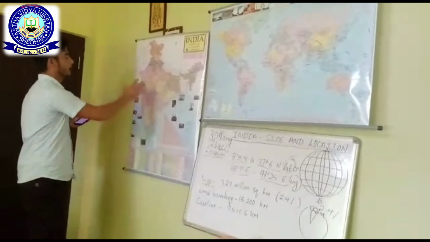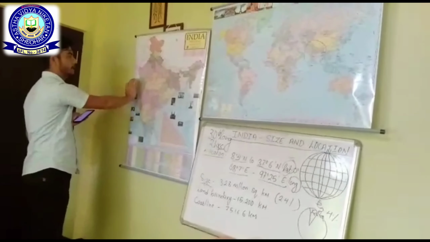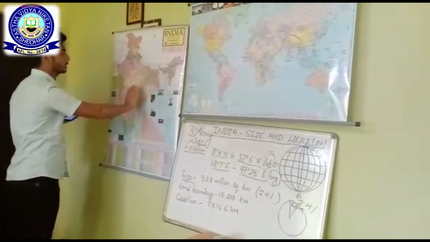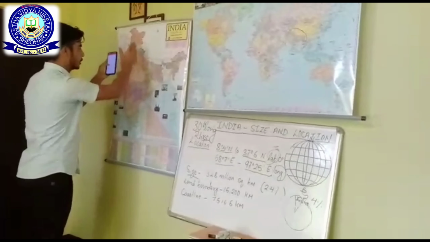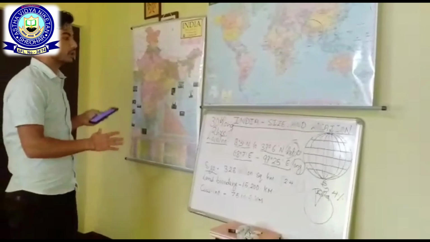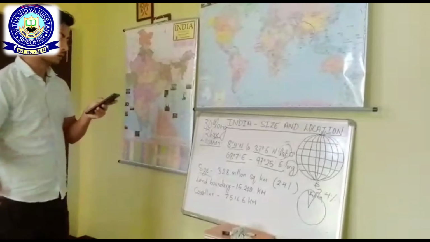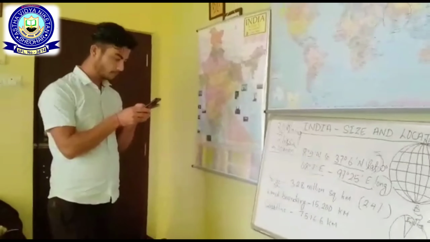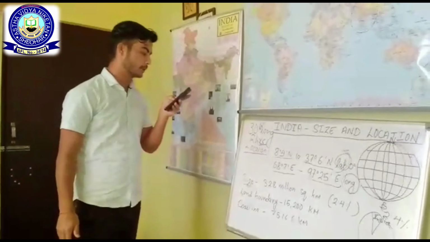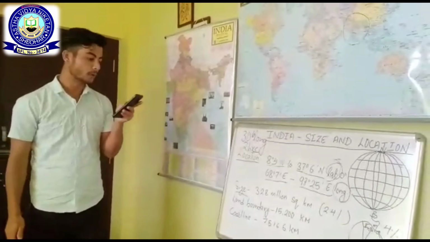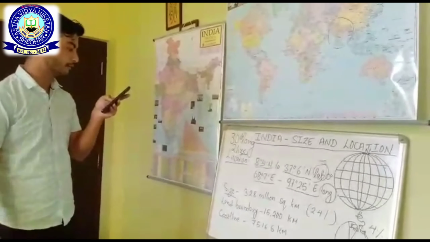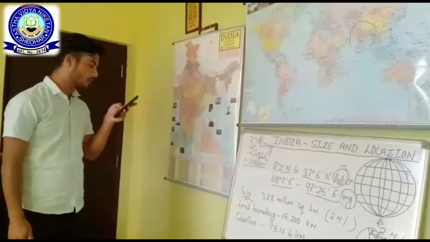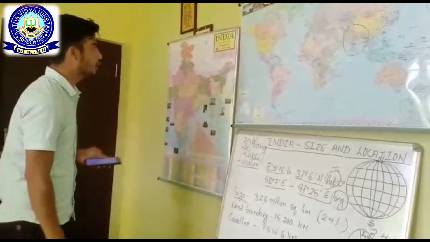But if you look at the north-south extension and east-west extension, you will find that the east-west extension appears much smaller than the north-south extension, but the values of both extensions are somewhat similar. From Gujarat to Arunachal Pradesh, there is a time lag of 2 hours. Hence, the time along the standard meridian of India, 82 degree 30 minutes, passing through Mirzapur in Uttar Pradesh, is taken as the standard time for the whole country.